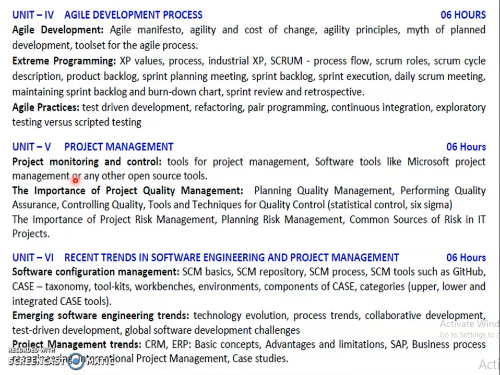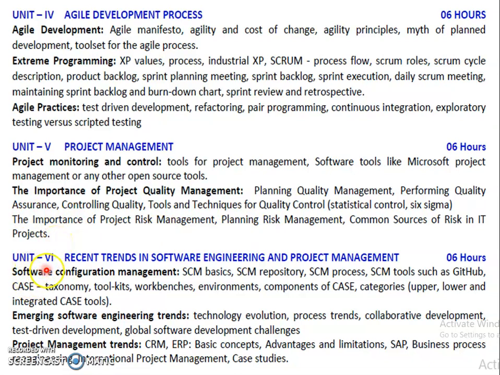Also we learn software tools and their examples, and the importance of project quality management: performing quality assurance, quality techniques, tools, and quality control, in which there are two types, statistical control and Six Sigma. Also we learn risk management in projects, planning risk management, and common sources of risk in IT projects.